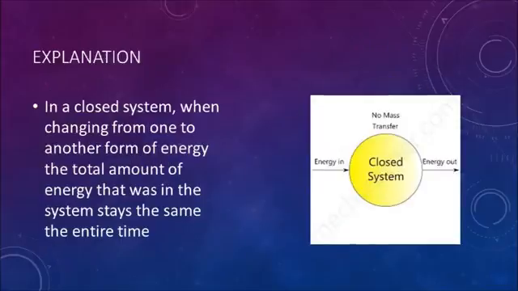Okay, let me move on to explanations of conservation of energy. In a closed system, when energy is changing from one form of energy to another, the total amount of energy that was in the system stays the same. For example, in the picture, the energy goes in and the same amount of energy goes out.